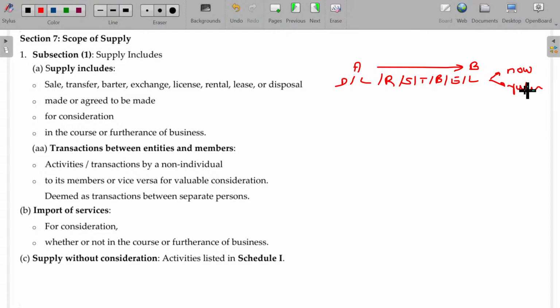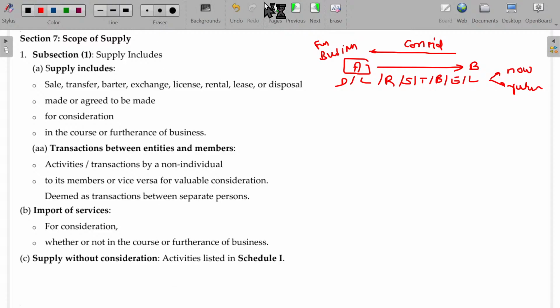For what? For a consideration receivable from B. And why does A transfer these goods to B? Because it is his business, or it is in furtherance of the business. Clear? Because of these reasons, this will be called supply and taxable.